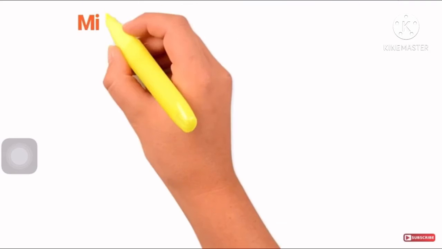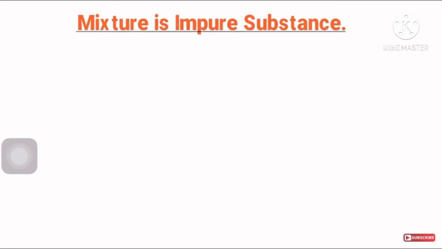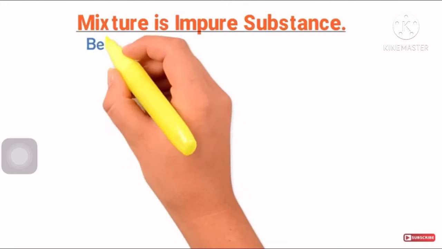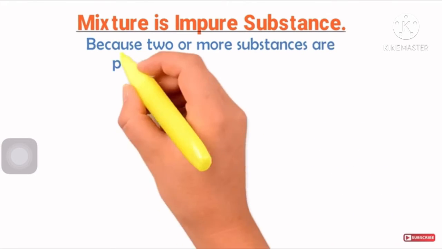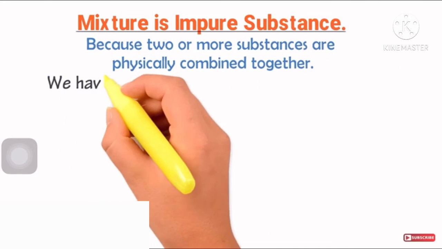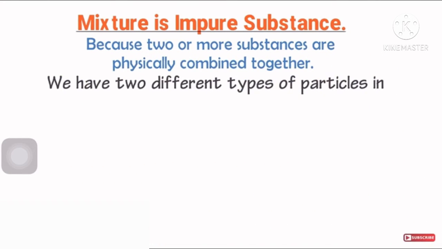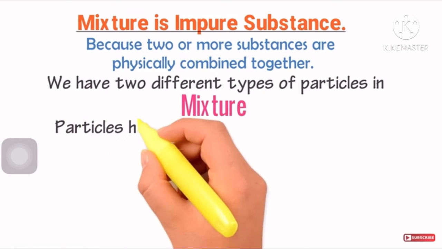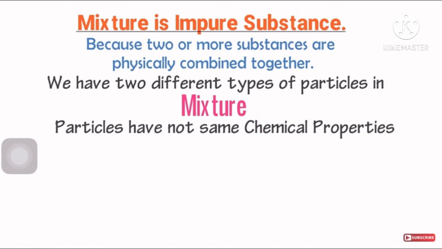Also we know that a mixture is an impure substance, because in a mixture two or more substances are physically combined together, due to which we have two different kinds of particles in a mixture. Also these particles do not have the same chemical properties.